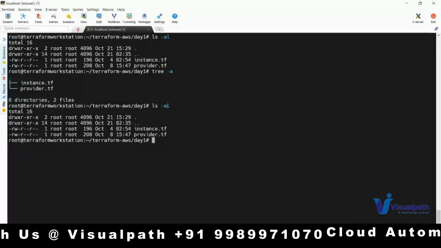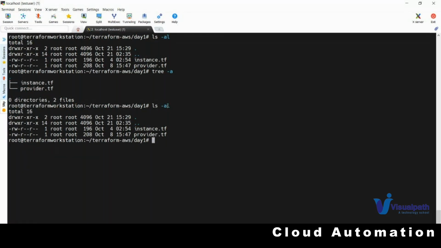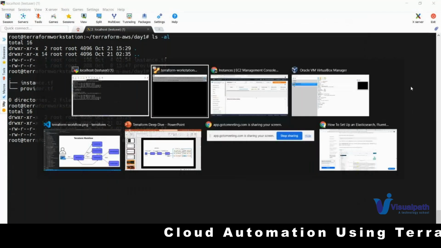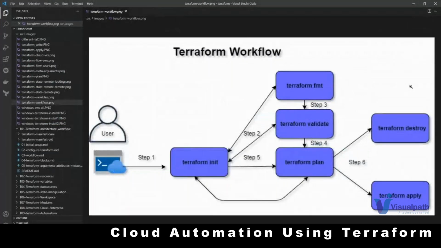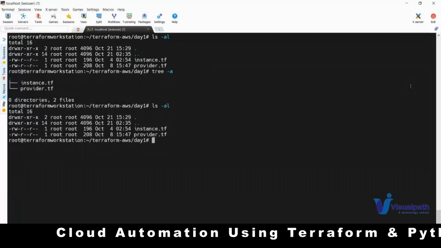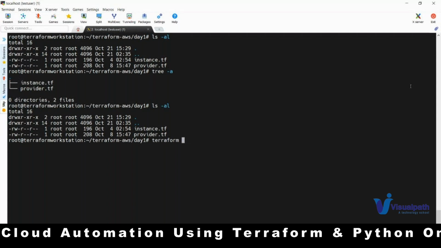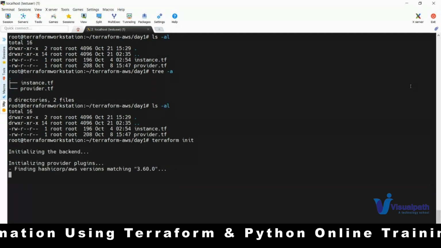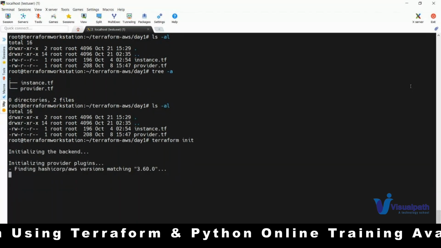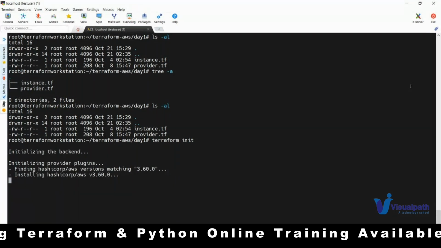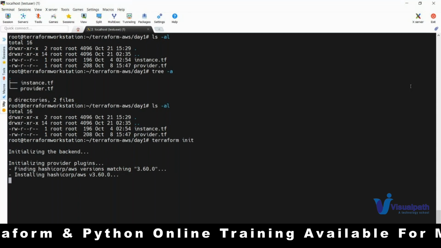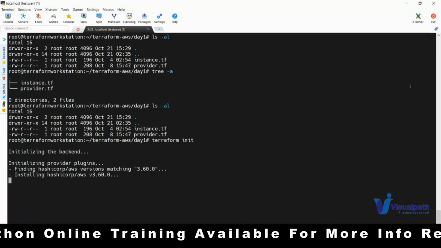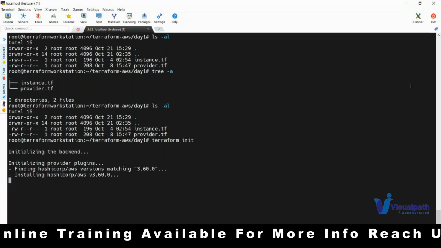So now what I need to do, the first command, as I discussed, the first command which you run is nothing but Terraform init. Okay, so I'll run Terraform init. Let us see which files will get created and what is the directory structure. So init. Then you can see, since I have proper credentials, that's where I was able to download. But for this, the credentials are actually not needed. It is trying to contact your Terraform repository, not your AWS account. So credentials are not needed for the Terraform init command.